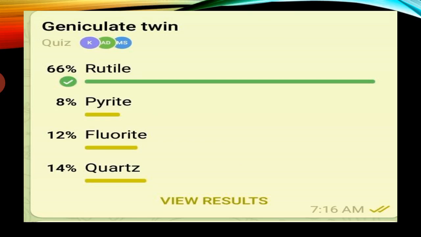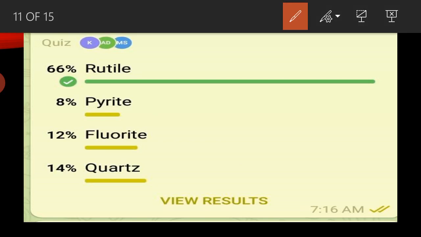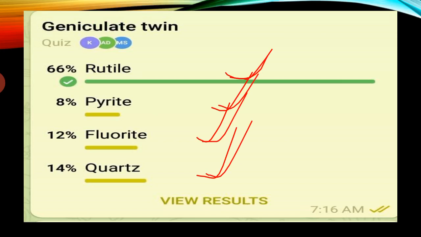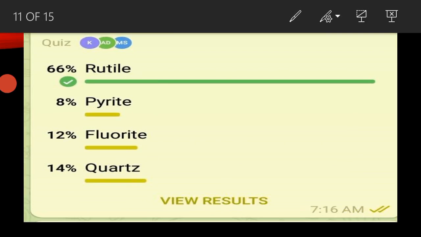Next, geniculate twin: A rutile, B pyrite, C fluorite, D quartz. Pyrite is also a cross-twin and penetration twin, and quartz is an interpenetration twin. Fluorite also belongs to penetration twin. So rutile is the geniculate twin.